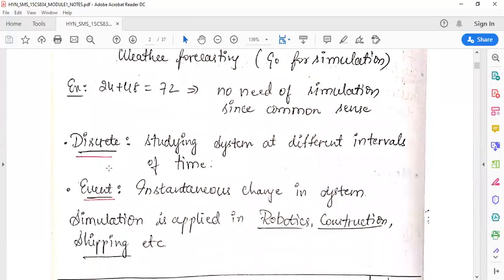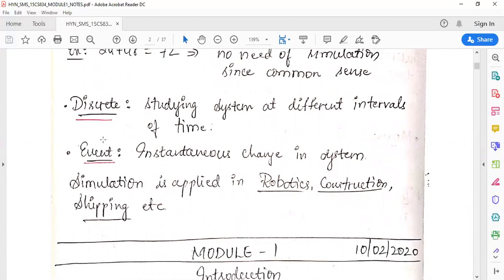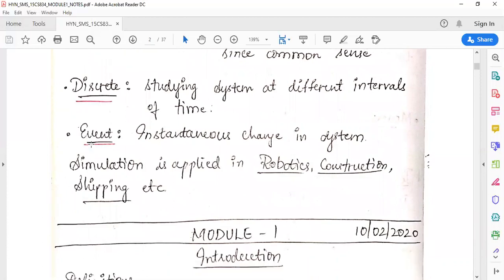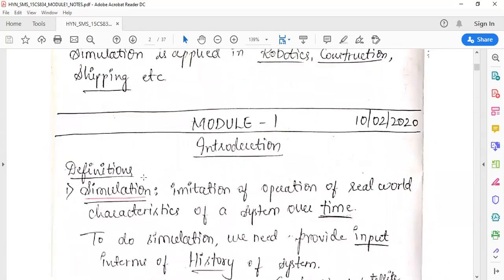Next we have something called discrete systems. A discrete system is nothing but studying the system at different intervals of time. Then we have the definition of an event. An event is nothing but a sudden change in the system. There are different applications of simulation. Simulation can be applied in robotics, construction, shipping, manufacturing, etc.